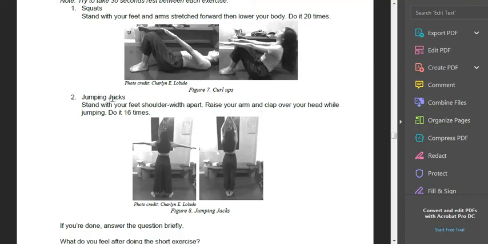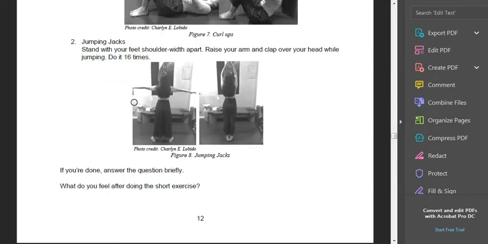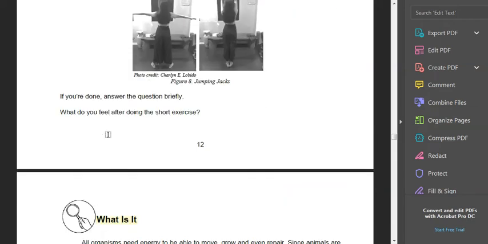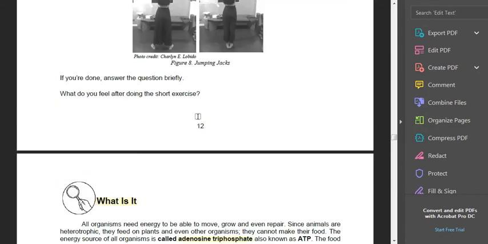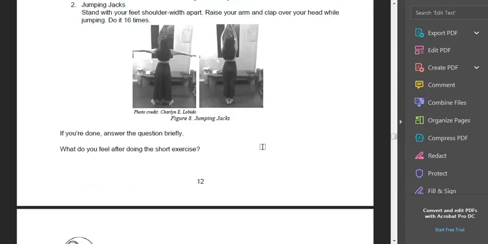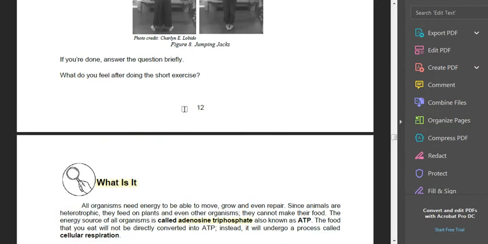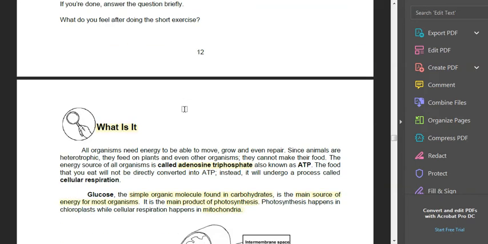Then you also have to do jumping jacks. And then, if you're done, answer the question briefly. How do you feel after doing the short exercise? So, answer briefly, 3 to 5 sentences or 1 to 3 is okay.